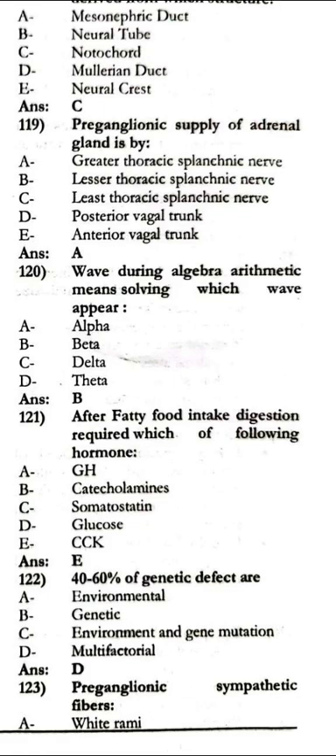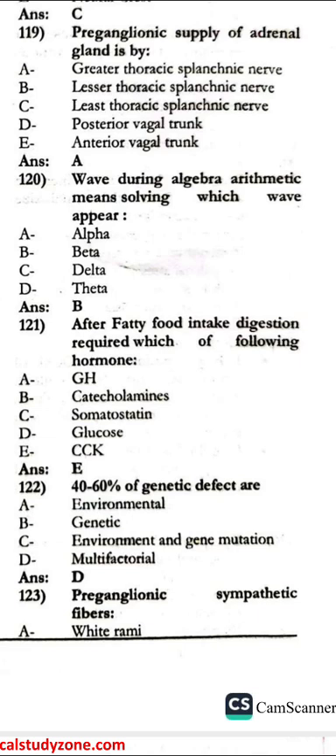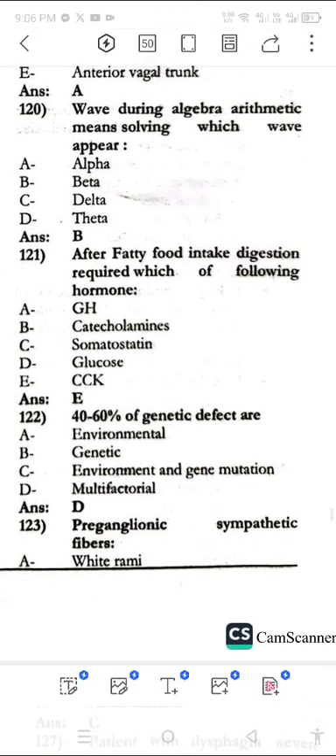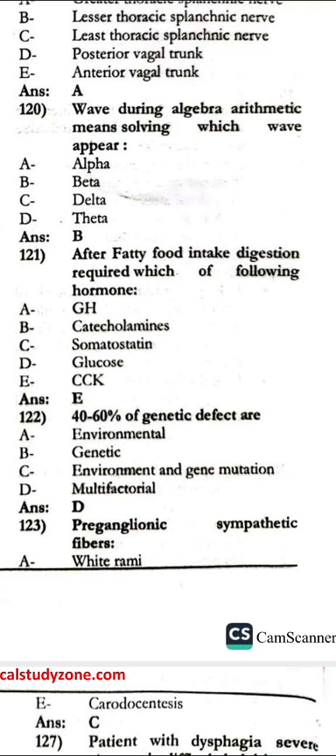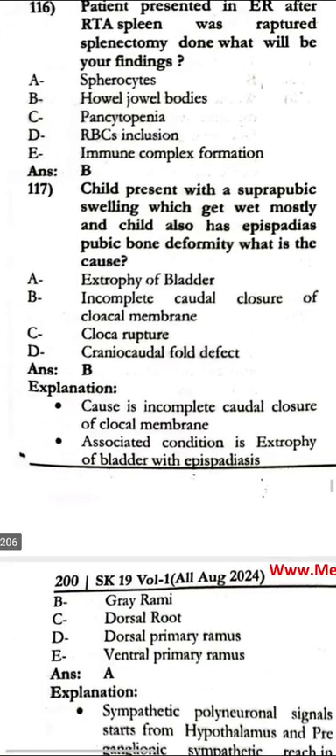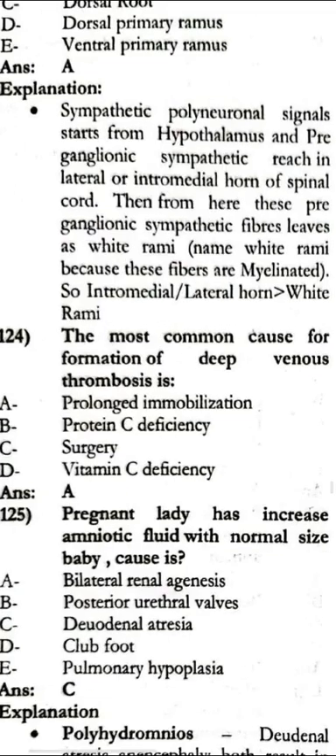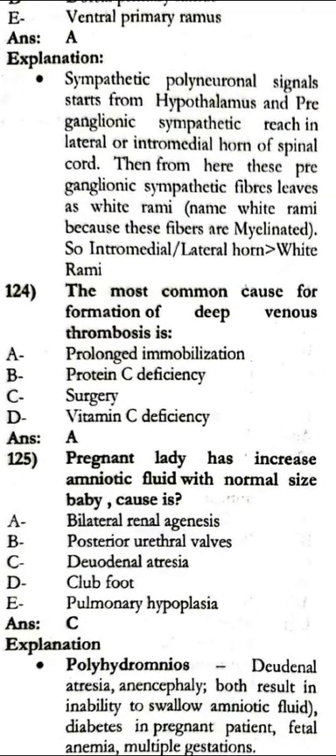The wave during algebra, arithmetic, meaning solving, which wave appears? That is the beta wave. After fatty food intake, digestion requires which of the following hormones? That is the CCK. 40-60% of the genetic defects are multifactorial. Sympathetic fibers or the white rami. Next, 124. The most common cause for the formation of deep venous thrombosis is prolonged immobilization.